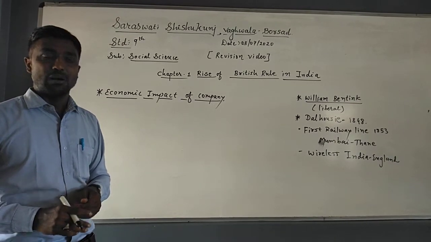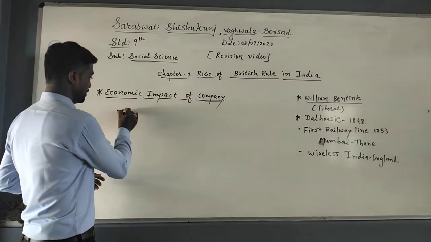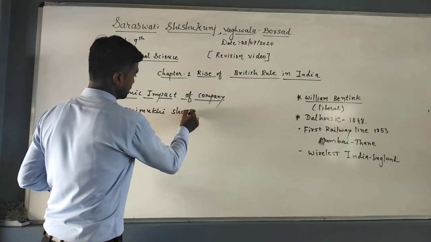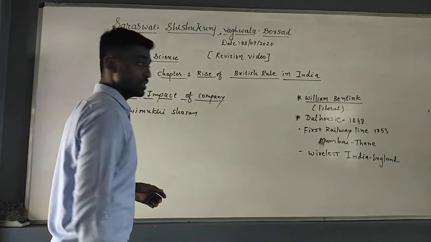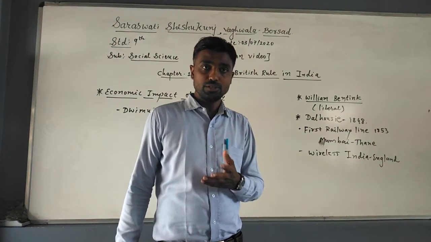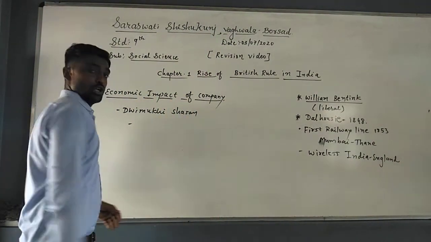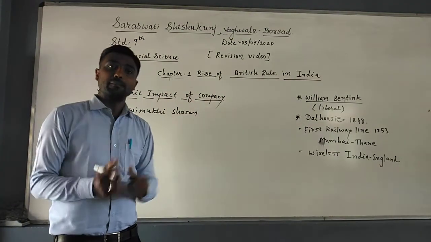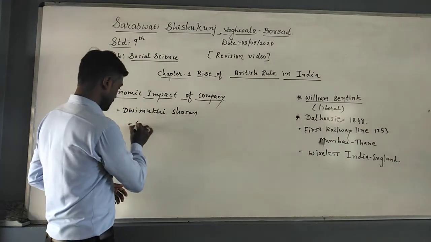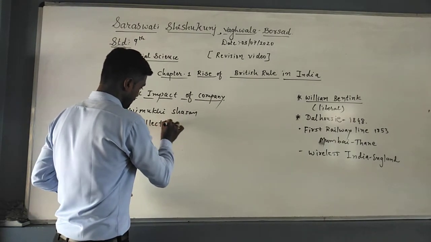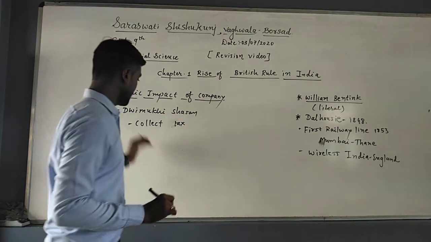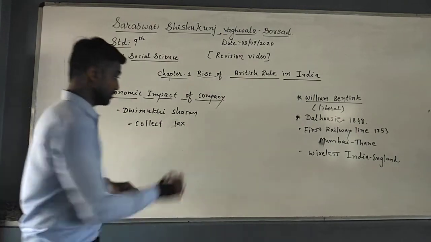And the Britishers started the Dvimukhi Shasan Paddhati. It is called Dvimukhi Shasan, or dual power policy. Why is it called dual power policy? You just see that to collect the revenue from the people, or you can say taxes, that power will be with the Britishers. In short, to collect the tax, that power is with the Britishers,